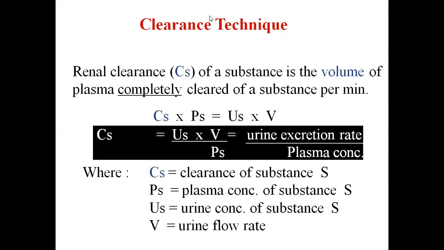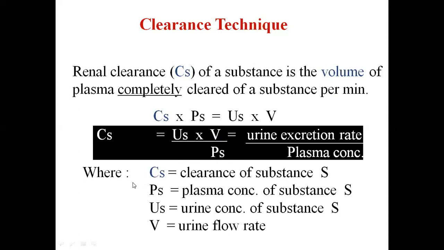Whenever the filtration rate is equal to the excretion rate, you can write GFR times plasma solute concentration equal to the excretion rate. So the clearance will be equal to the urine excretion rate divided by the plasma concentration of the solute.